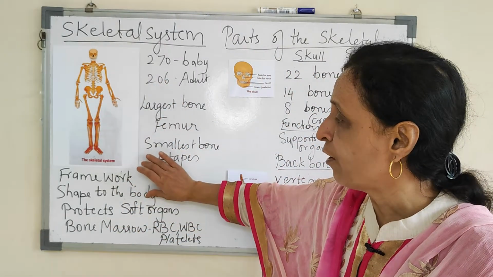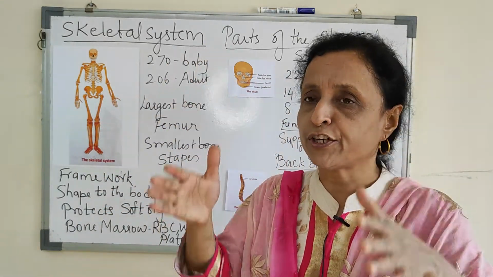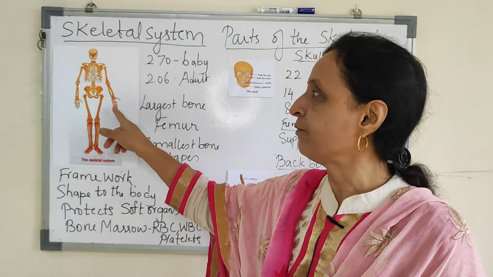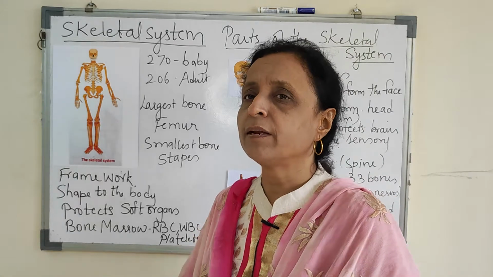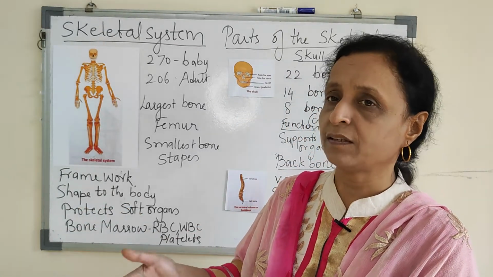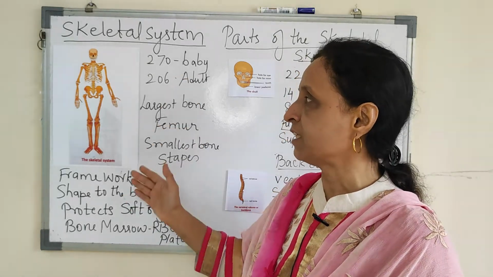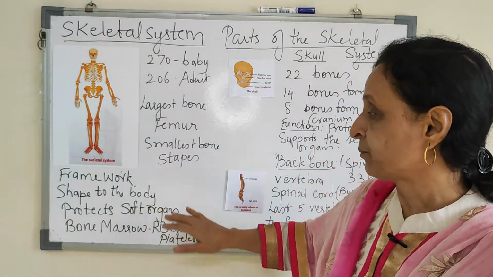So it forms the framework. It gives shape to the body. We are given this shape because of the shape of the skeleton. Cats, dogs and various animals also have a skeleton. Their shape will be different from ours. Why? They have a different type of skeleton. So we have a certain skeleton which gives a certain shape to our body.